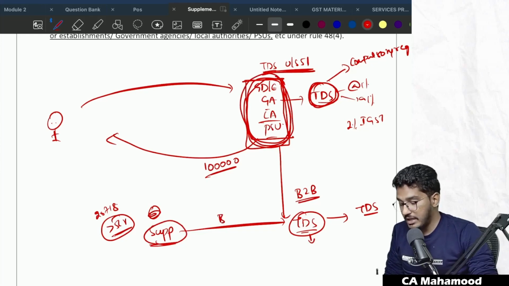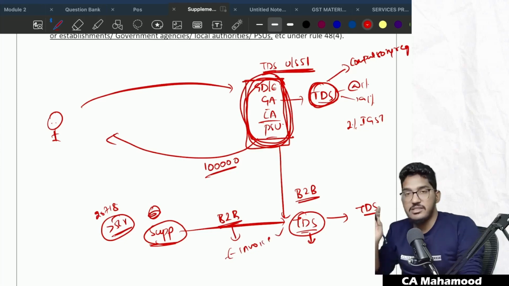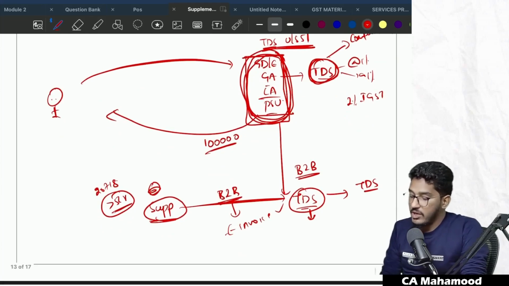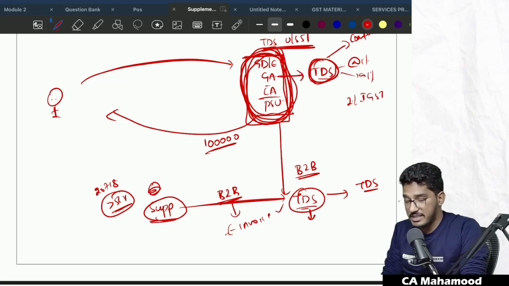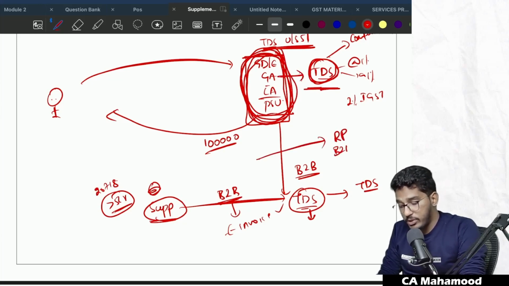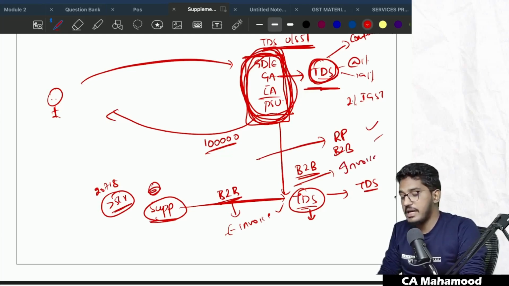Sir, should these people also be treated as registered persons? Should it also be treated as B2B supply? In this case also, will the e-invoice requirement be there? The answer is yes. So the overall confusion here is whether, if the supply is made to entities registered exclusively for the purpose of deduction of TDS, will they also be treated as registered persons? Will the transaction with them also be treated as B2B? If yes, will e-invoice be required? Yes. For all the questions, the answer is yes.